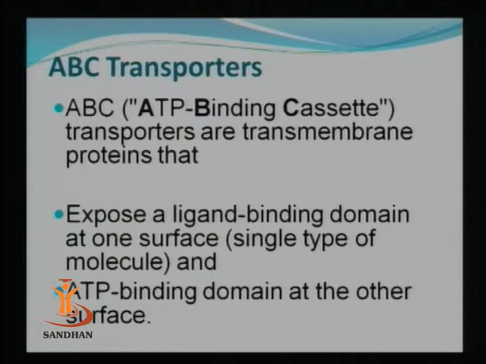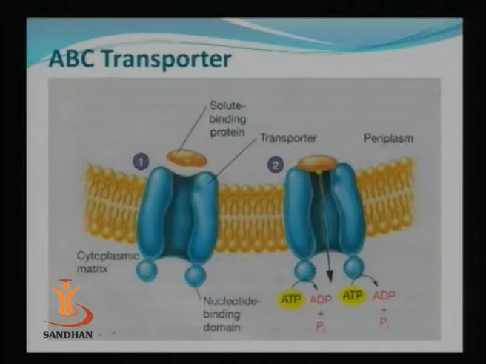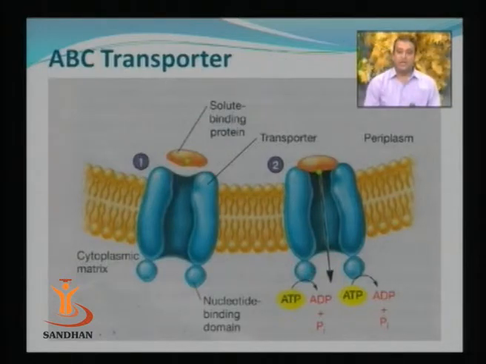So first we are going to start with the direct active transport process, and the example of direct active transport is ABC transporters. Here the full form of ABC is ATP binding cassettes. Those types of proteins are present in the transmembrane portion, and they have two types of domains. The proteins are arranged in the cytoplasmic membrane in such a manner that one of the domains is exposed to the external environment, and the other domain is in contact with the cytoplasm.